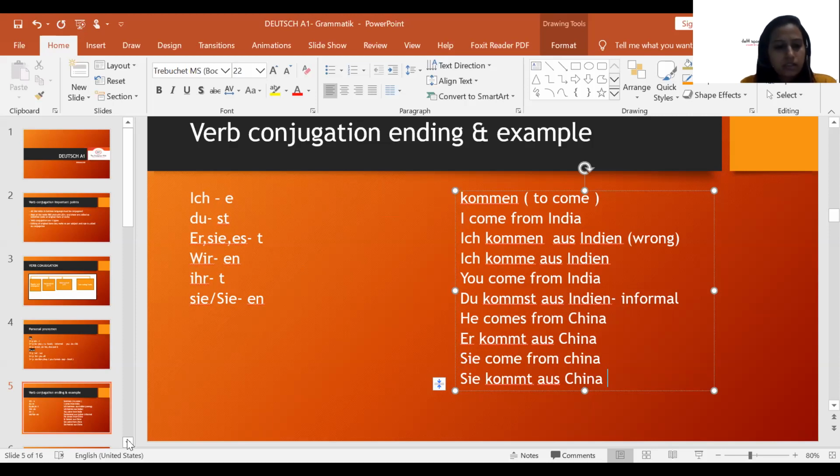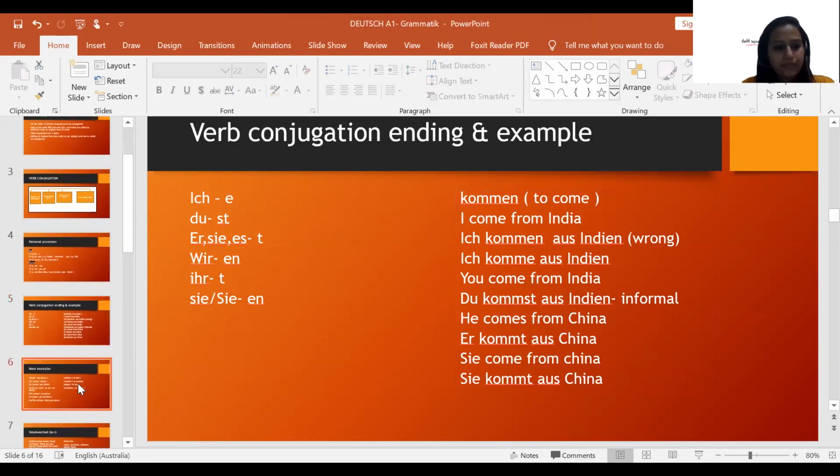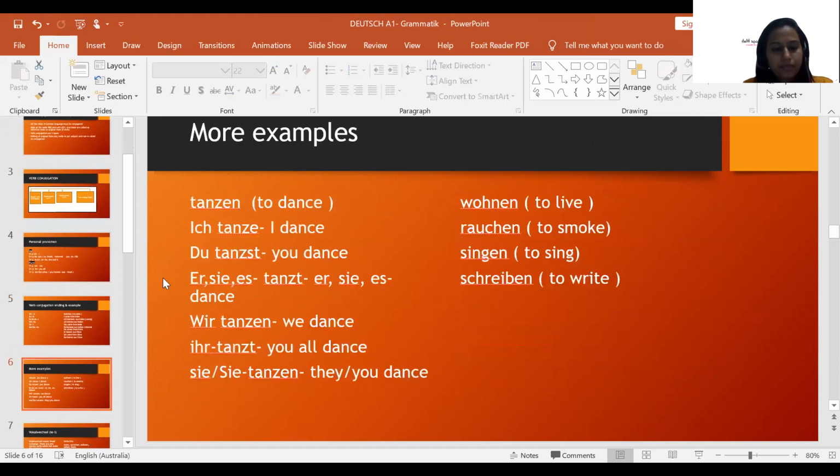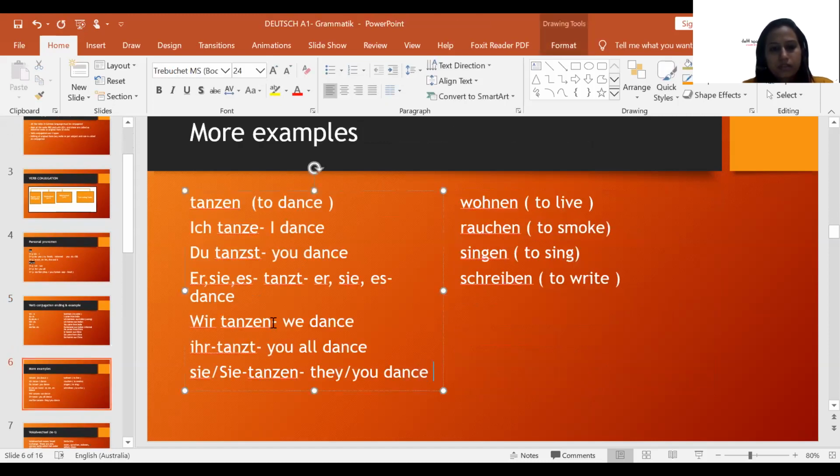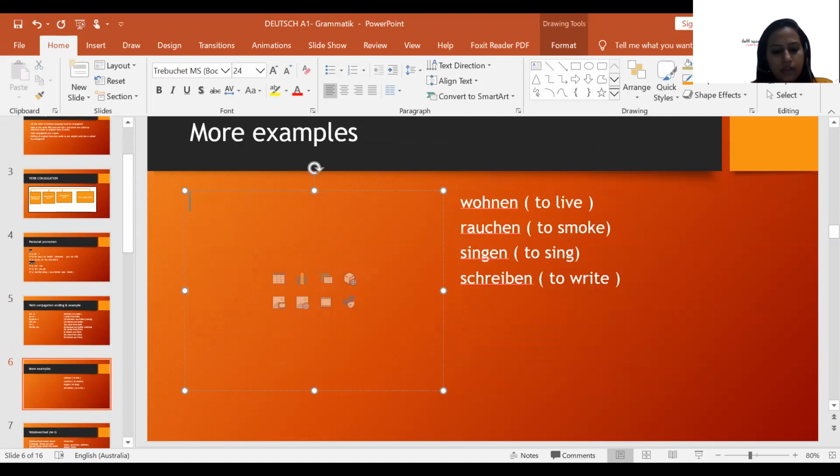Let's practice it a bit more. So I'll take one verb, tanzen. Now tanzen means to dance, and t is small because it's a verb. If I want to write I dance in disco, okay, I dance in disco.